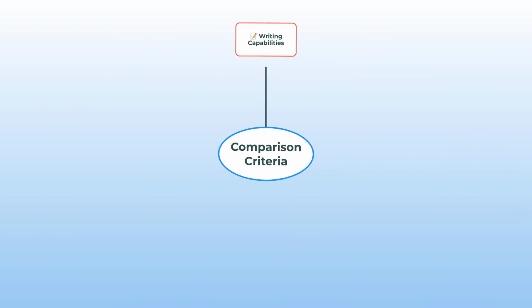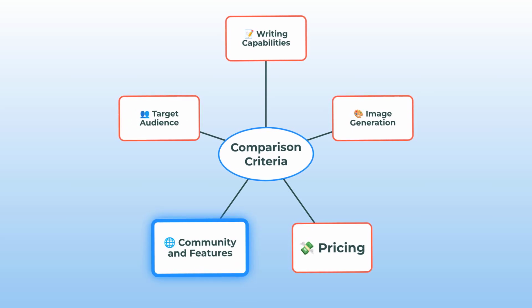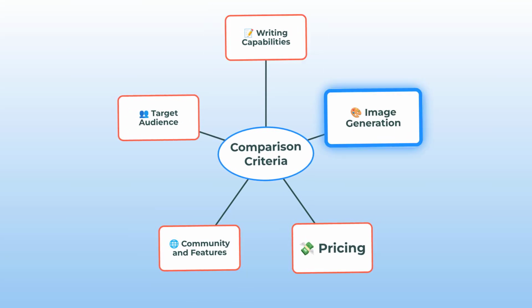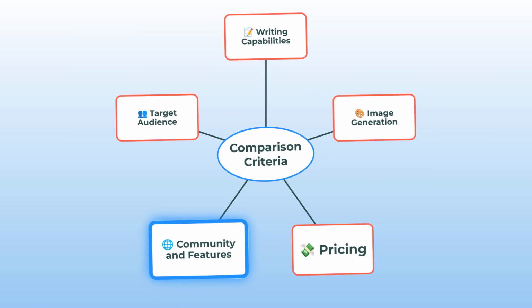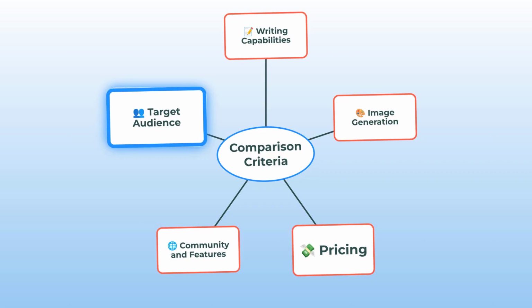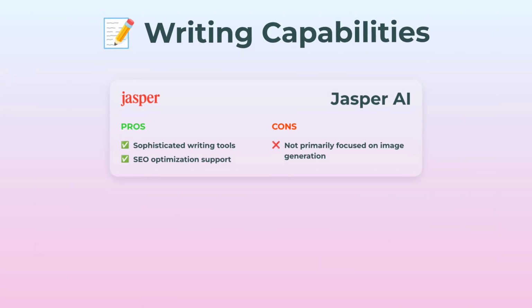All right. Here's a quick mind map of the categories I'll be comparing Jasper AI and Leonardo AI on. We're looking at writing capabilities, image generation quality, pricing, community and features, and target audience. I just want you to get that big picture vibe before we start breaking each one down. So first up, let's talk about writing capabilities.